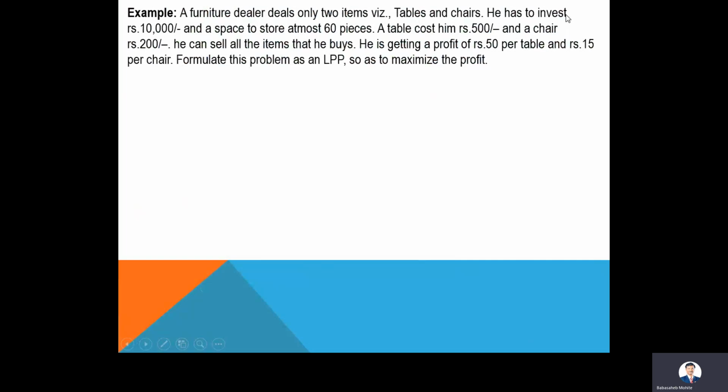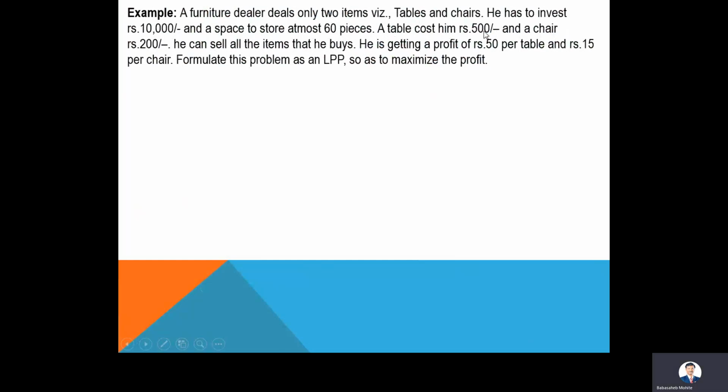He has maximum 10,000 rupees for investment and a space to store almost 60 pieces. He has a store that can accommodate a maximum of 60 items. Pieces are nothing but items. That item may be a table or a chair. A table costs him rupees 500 and a chair rupees 200. He can sell the items that he buys, which means he is a dealer.